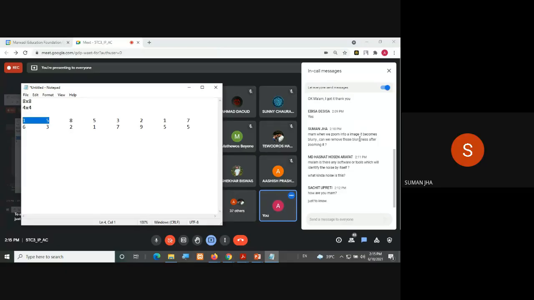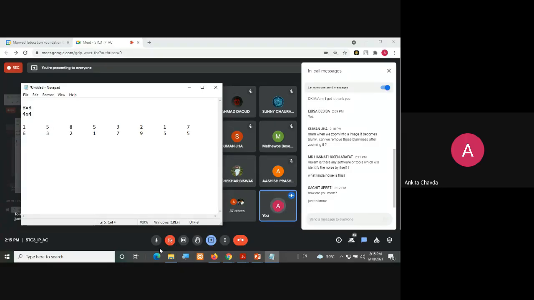Excuse me, ma'am. Yes. Ma'am, you said that suppose there is 8 by 8 matrix representing an image, right? And then if we shrink the image, the matrix size will decrease, right? And if we zoom in, then what will happen, ma'am? Zooming means it would be 16 cross 16 or whatever you are zooming in. You are copying the pixels here. Instead of these 2 pixels, we are having 4 pixels. So it will look for your nearby intensity values of your neighbors.